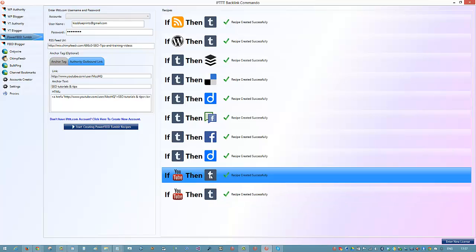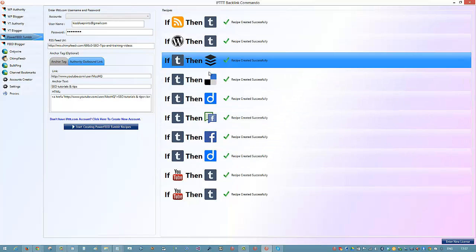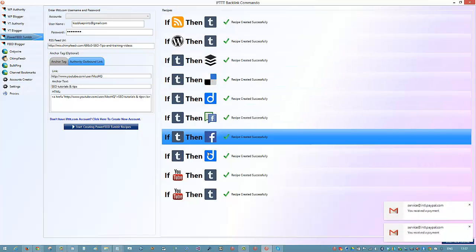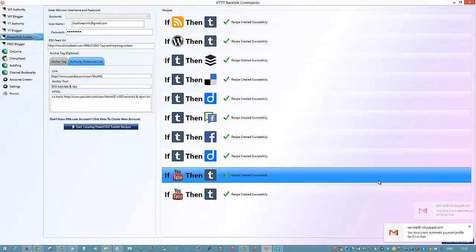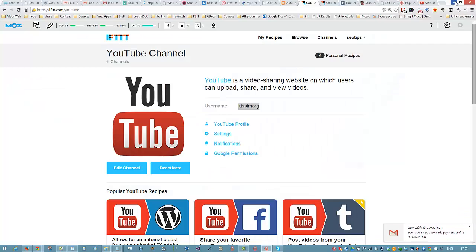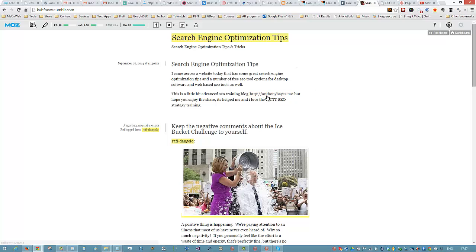Okay, and once that post is made on Tumblr, then it does all this stuff here. Buffer will give you links to Twitter and Facebook. You can use different accounts and get bookmarked, and basically you've got a whole bunch of other stuff going on in the background, and you're really maximizing your investment in that particular Tumblr account. So in the Tumblr account as well, what you can do is come over to Tumblr here, and you can make sure you've got a link.